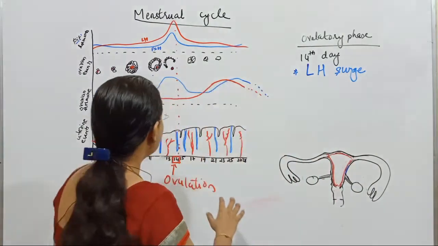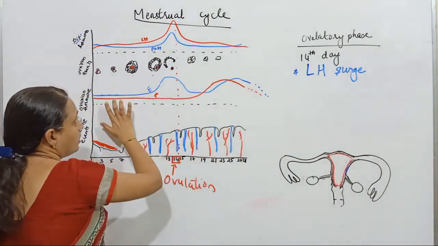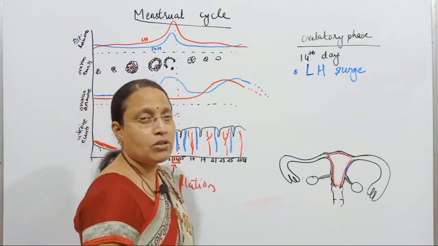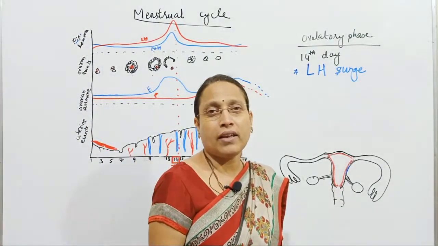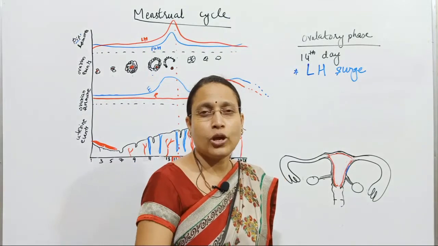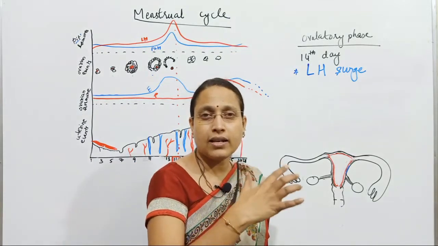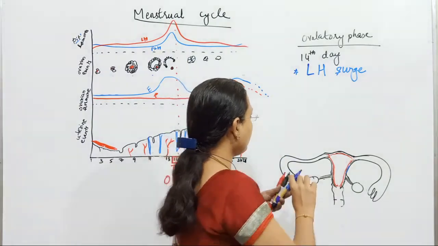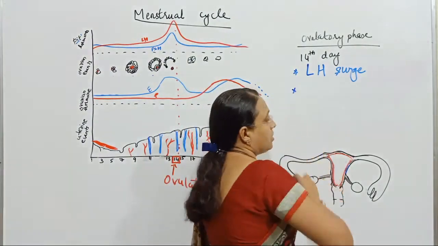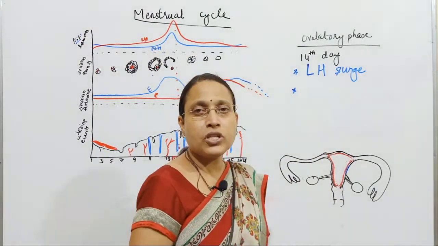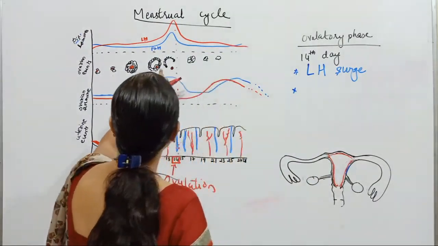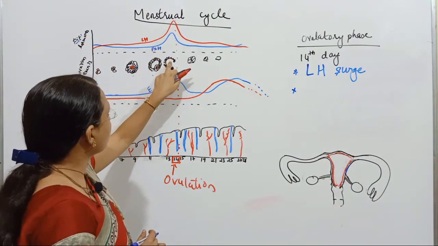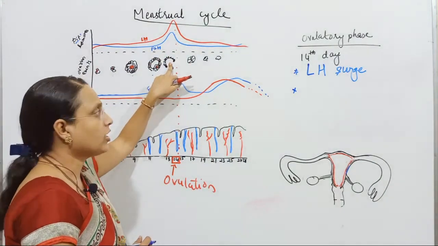And you know why the LH surge occurs? It again depends on the stimulatory effect over the pituitary gland. LH surge means a sudden increase in the concentration of LH. So what happens if the LH surge occurs? Now LH causes rupture of the Graafian follicle, this Graafian follicle you are seeing here. So the LH will cause this rupture of the Graafian follicle.